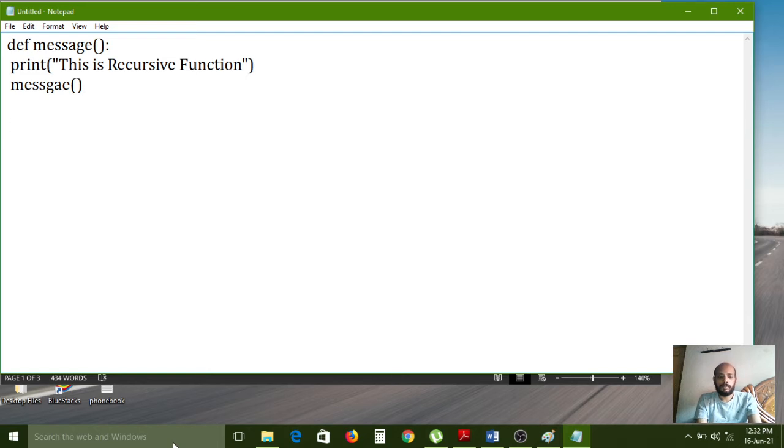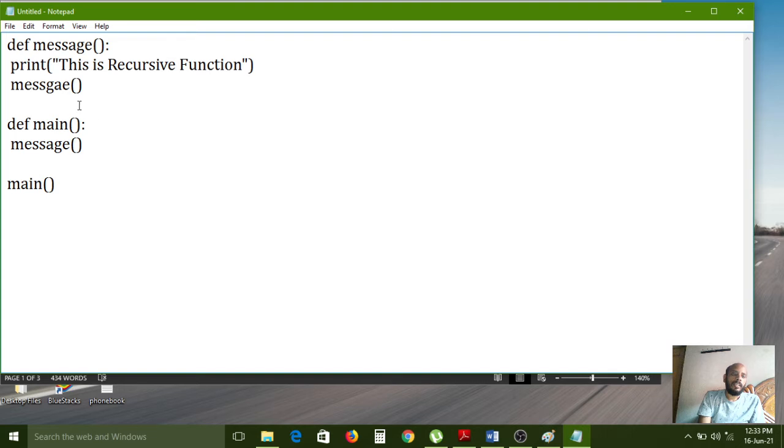Now I am creating def main, and here also I call message. So execution can start from the main function. While executing, first it will check whether the main function is available or not. The main function internally contains the message call. So now I want to call the main function. First the control will start from here, and first it will call the main function.